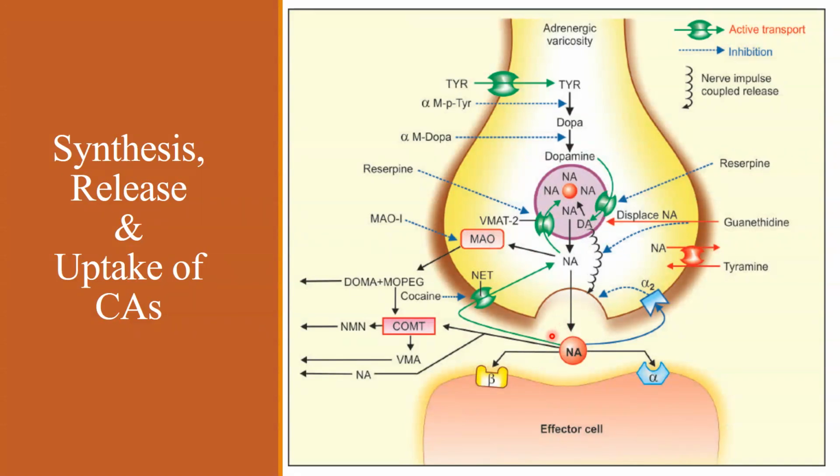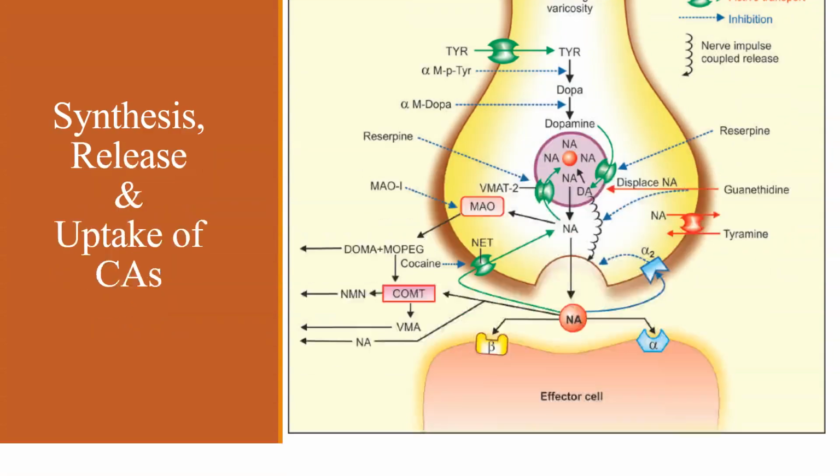The fate of noradrenaline released into the synaptic cleft is three. Either it acts on the postsynaptic alpha and beta receptors, or it gets metabolized by catechol O methyltransferase, or it is taken back into the presynaptic neuron either through the norepinephrine transporter and VMAT, vesicular monoamine transporter 2. The metabolism of norepinephrine, usually through COMT, results in vanillyl mandelic acid, which is a biomarker for noradrenaline.